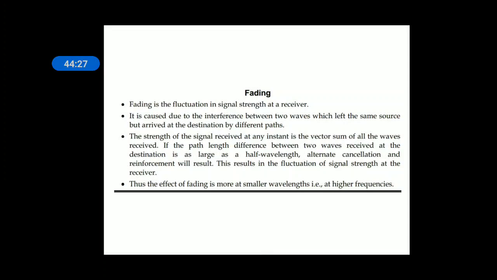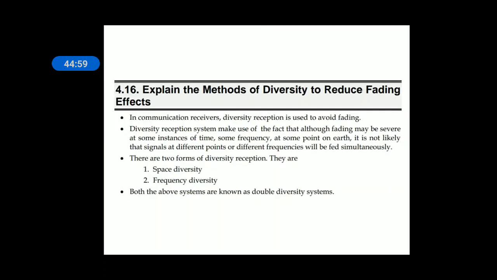If the path difference is as large as half wavelength, that means lambda by 2, which leads to 180 degrees of phase difference. Because of path difference, this leads to cancellation of EM waves coming from direct wave and ground reflected wave, because 180 degrees means out of phase. Thus the fading effect is more at smaller wavelengths, that is at higher frequencies. So with this I will stop, and we'll discuss what are the methods to overcome the problem of fading in the next class, right?